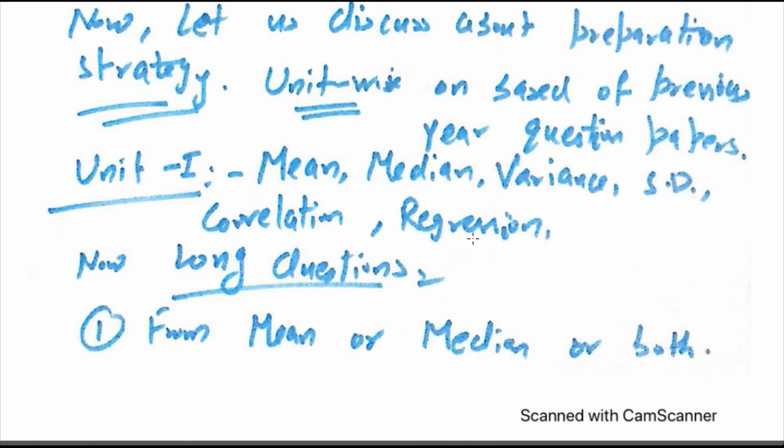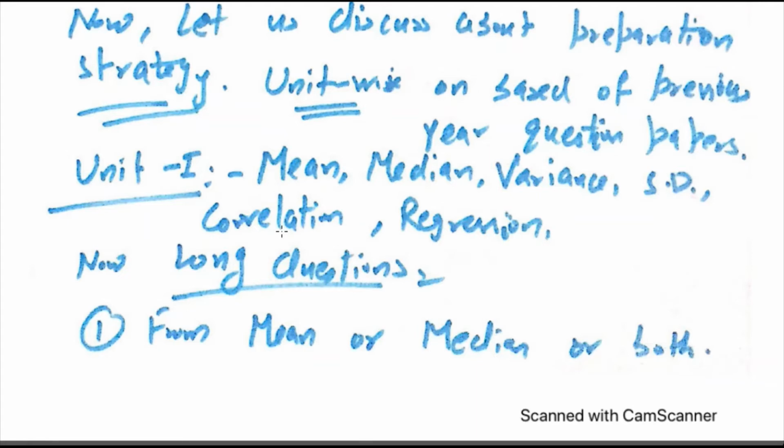If you want to practice one option, then you should have proper practice of these 3 topics, mean, median and standard deviation.